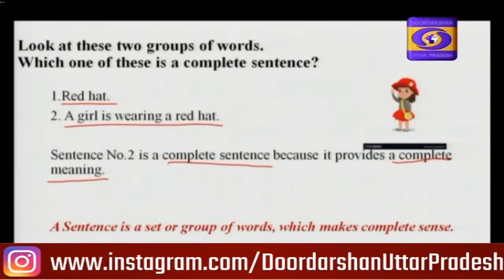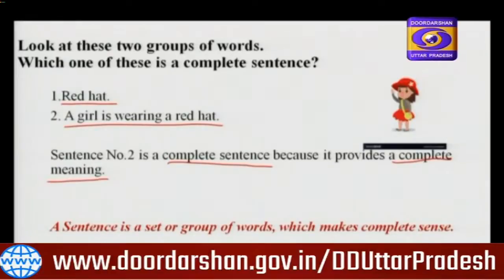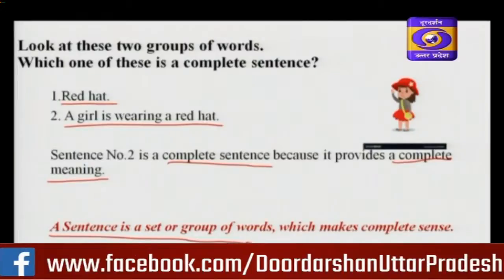Sentence number 1 is not giving a complete meaning. So, what is a sentence? A sentence is a set or group of words which makes complete sense.